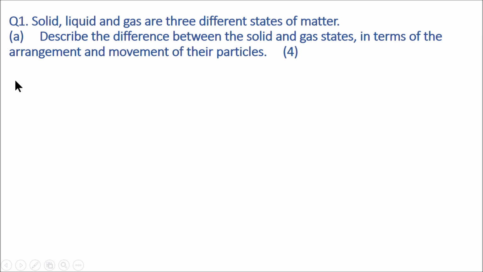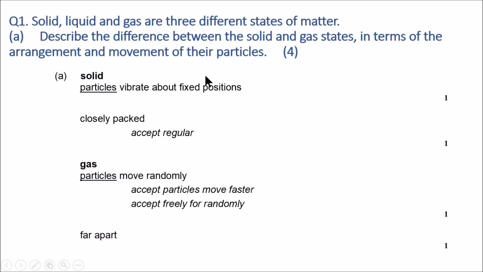The first question is asking you to describe the difference between the solid and gas states in terms of the arrangement and movement of their particles. 4 marks, 2 for gas, 2 for solid. For solid, particles vibrate about fixed positions, that's their movement, and they're closely packed. Gas, particles move randomly, or move faster, or freely, and they're far apart.